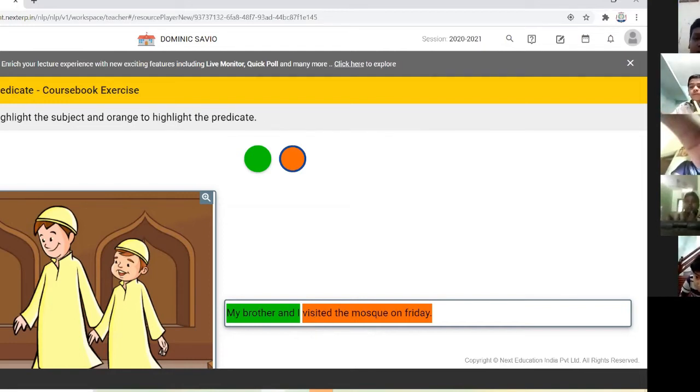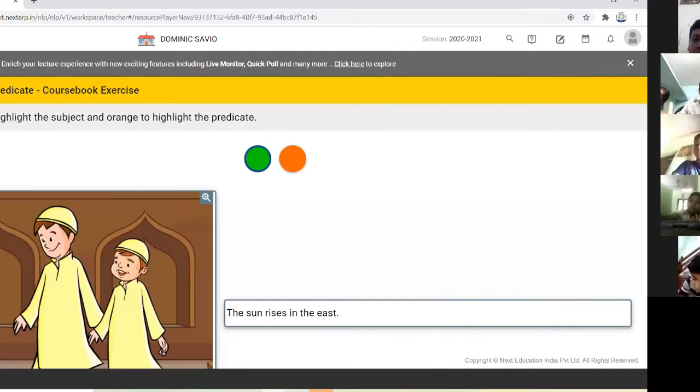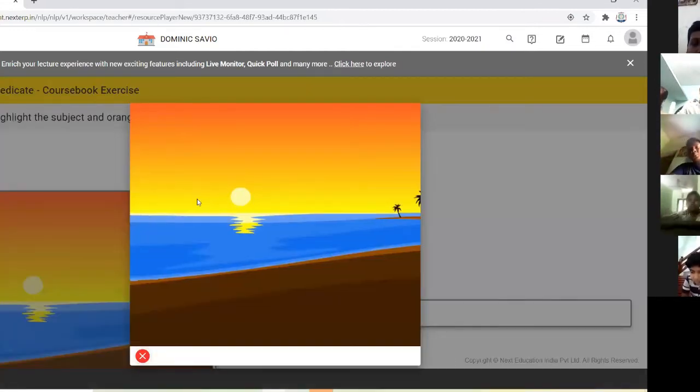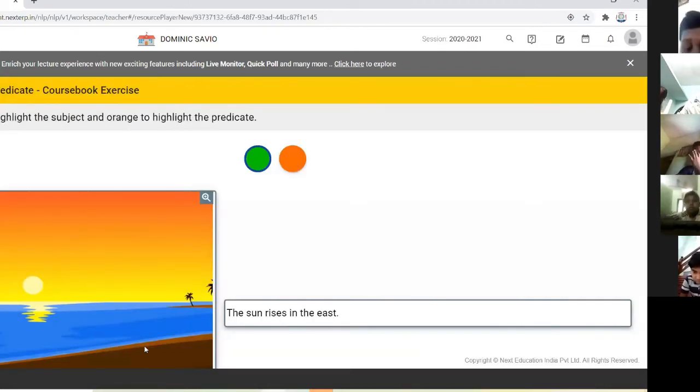Okay, one more exercise we will do. The sun rises in the east. What is this? The sun rises in the east. Okay, so we can color the sun green. Then rises in the east, that is the predicate.